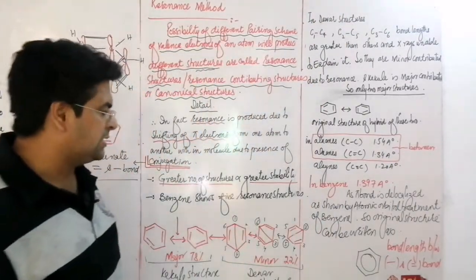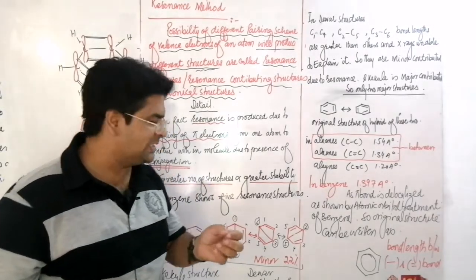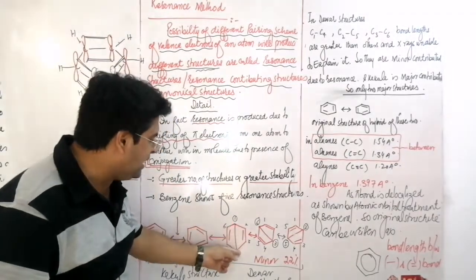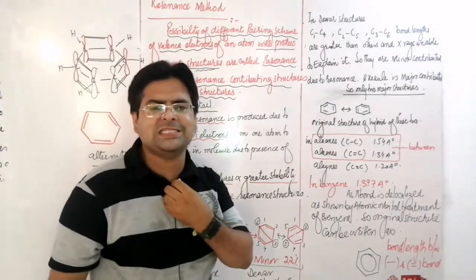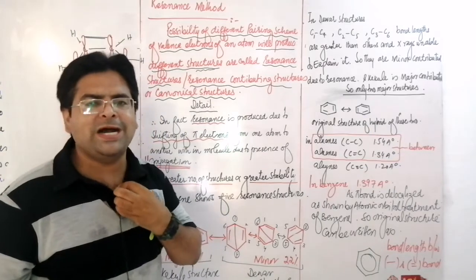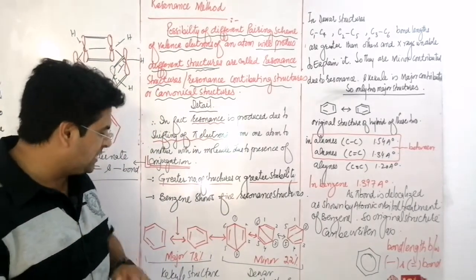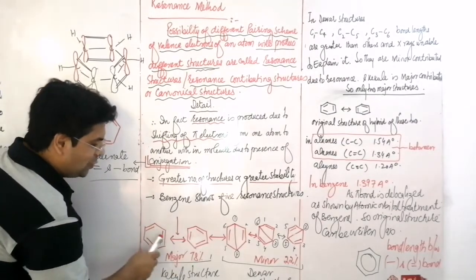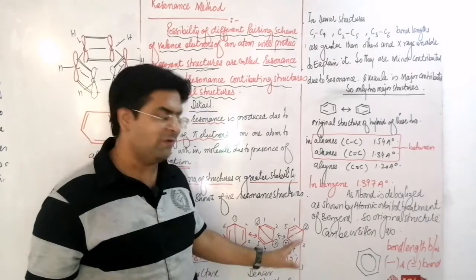Dear students, X-ray studies show that in benzene all carbon atoms have the same bond length, about 1.397 angstrom, which is consistent with Kekulé structures but not with Dewar structures. Why?